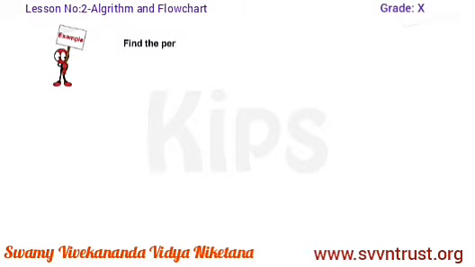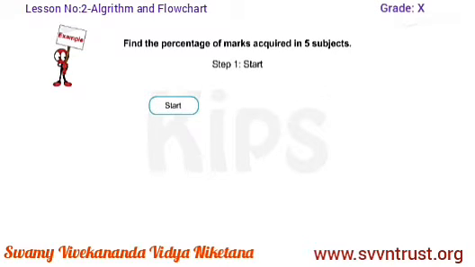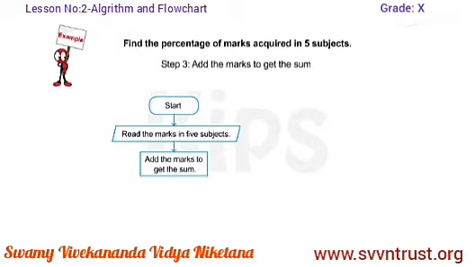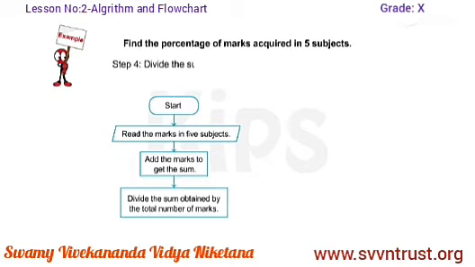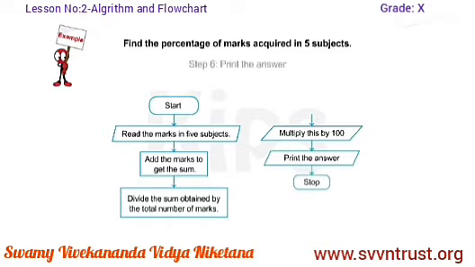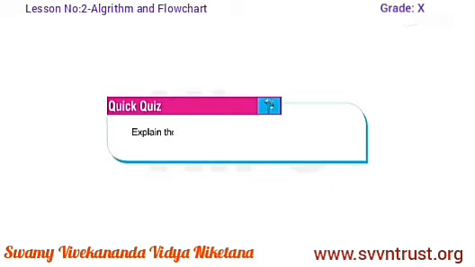Example 1. Find the percentage of marks acquired in 5 subjects. Step 1. Start. Step 2. Read the marks in 5 subjects. Step 3. Add the marks to get the sum. Step 4. Divide the sum obtained by the total number of marks. Step 5. Multiply this by 100. Step 6. Print the answer. Step 7. Stop. Students, can you quickly explain the process of dialing a telephone and make an algorithm for it?